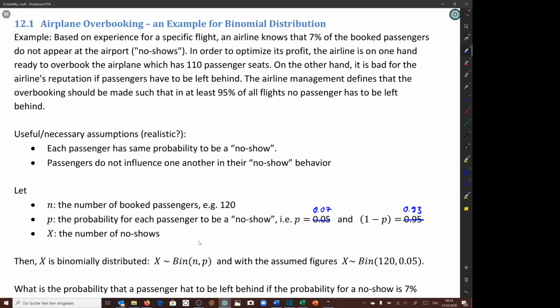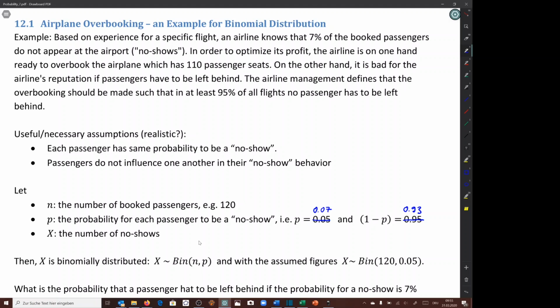This means if fewer passengers fail to show up than expected, too many passengers show up, and there are more than 110 passengers that want to fly. So the management might decide that the overbooking should be such that there is a chance of at least 95% that there will be no need to leave any passengers behind. So you want to overbook as much as possible, but so that the probability that you have to leave somebody behind is less than 5%.